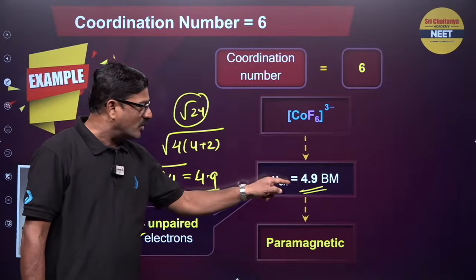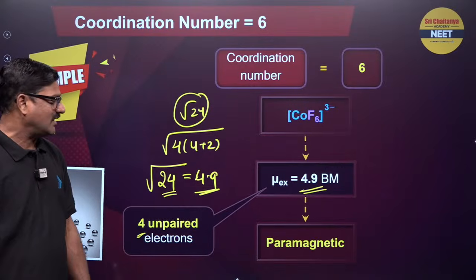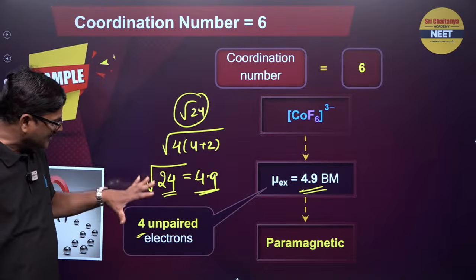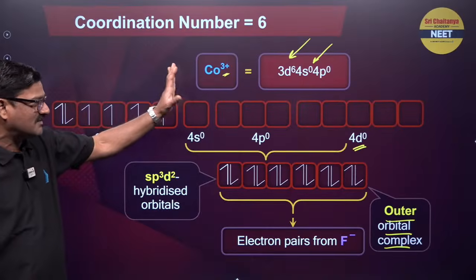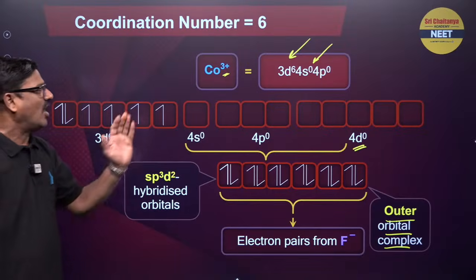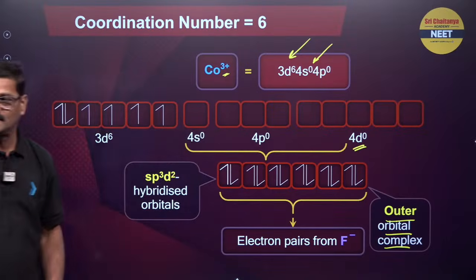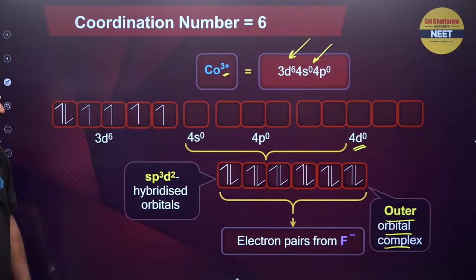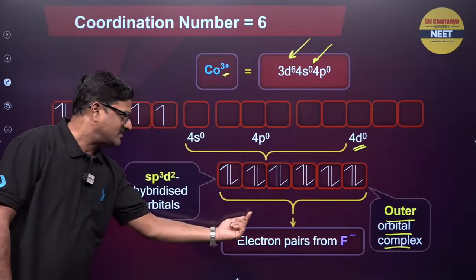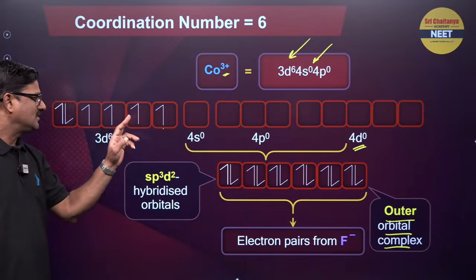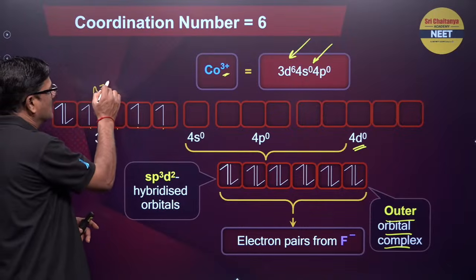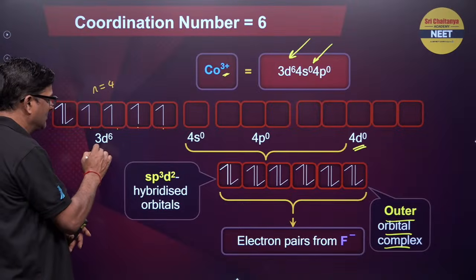If you can see here, the same cobalt, [CoF6]3-. Now its magnetic moment is going to be 4.9. If we take this 4.9, n is equal to 4. So to make these 4 unpaired electrons, the same cobalt 3d6 is there and outer orbitals are being used. When outer orbitals are used, the electron pair of F minus is given here, here. So I can see 1, 2, 3, 4 unpaired electrons. It is going to be paramagnetic.